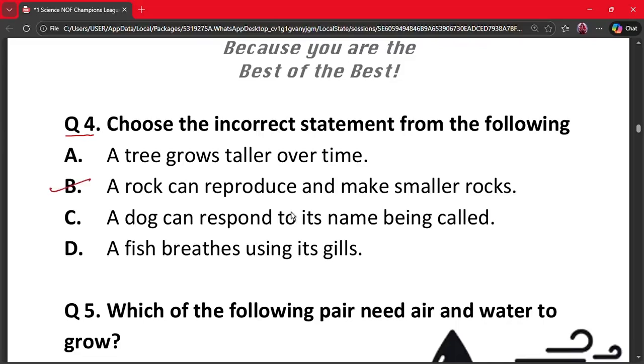Why? Because living things can reproduce but non-living things cannot. A rock is non-living and cannot reproduce. All other statements describe correct features of living things. So, the incorrect statement is option B.